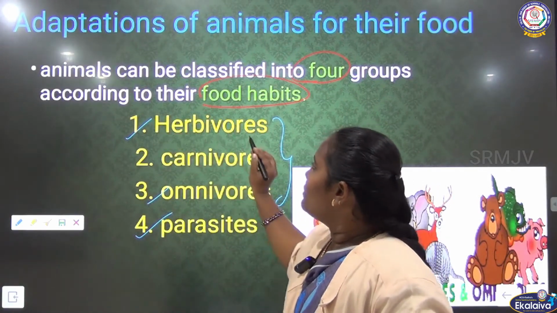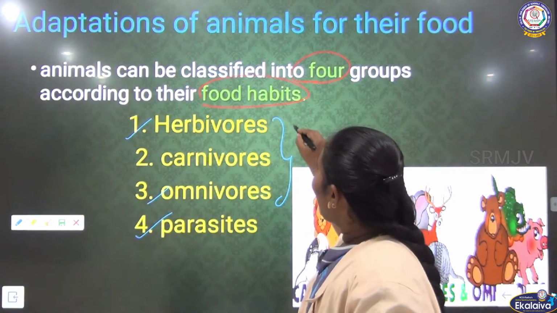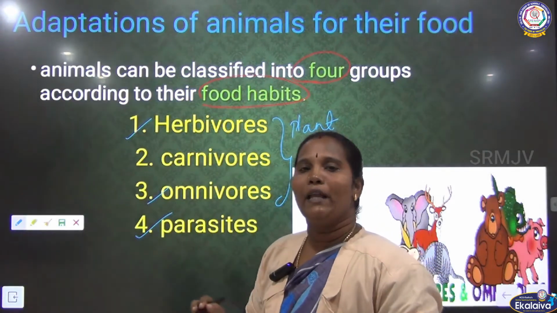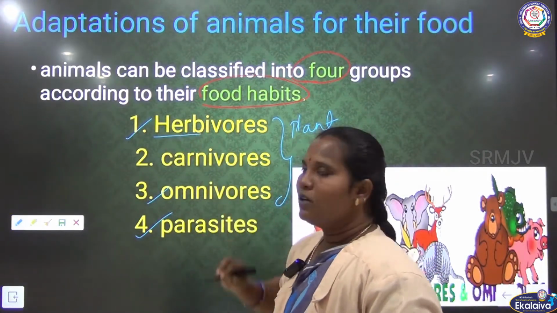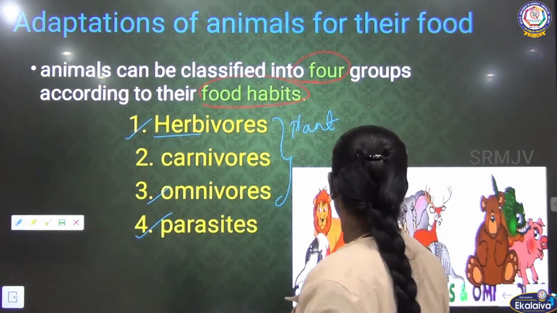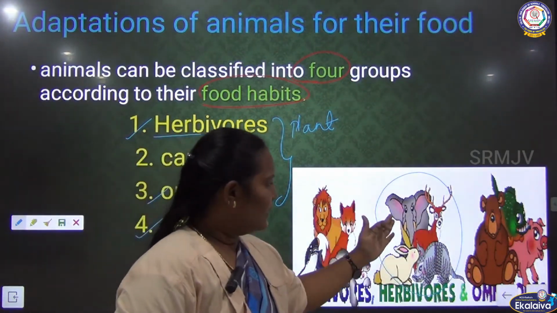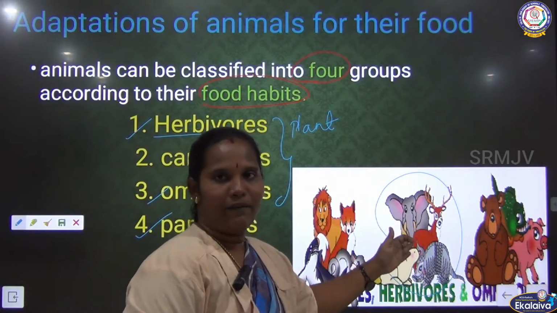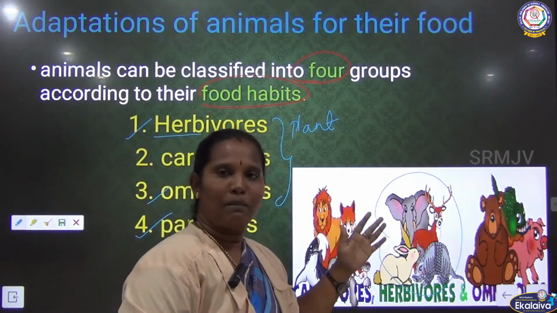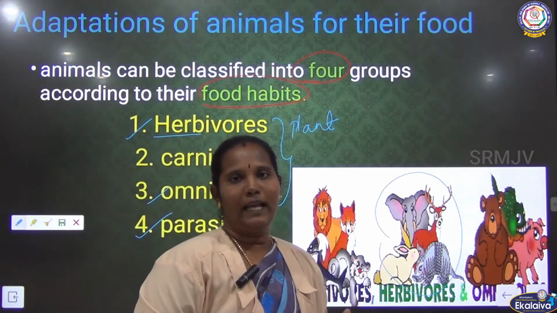Listen, first one herbivorous. Herbivorous means animals which eat plants and plant products. Herb means plants. So, plant eating animals are called herbivorous. What are the herbivorous? Cow, deer, elephant, giraffe, these animals are called the herbivorous. Apart from these animals, some birds and insects also eat plants. So, all these animals are called herbivorous.